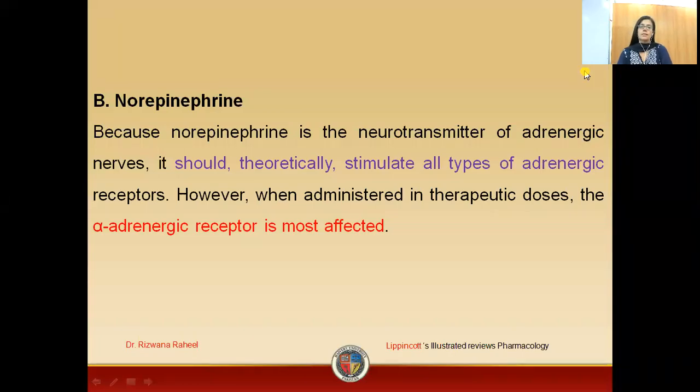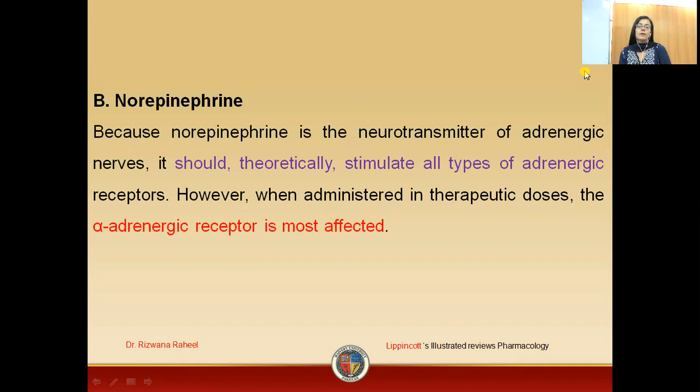So students, in this lecture, we are going to study the pharmacology of norepinephrine. We have already discussed the characteristics of catecholamines. Basically, norepinephrine is a catecholamine, so from that structure, we can easily assume the pharmacology or the characteristics of this drug.